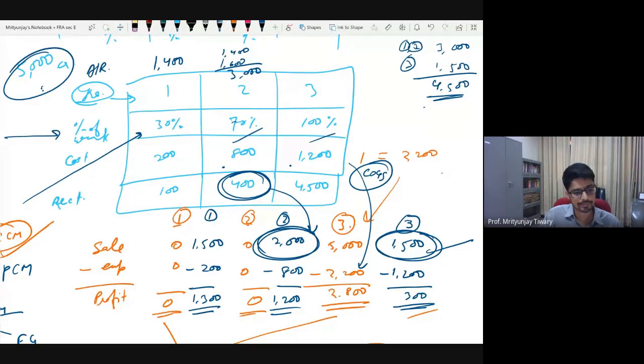ठीक है, समझ आया? What will happen to the cost and also what will happen if I receive extra money or I receive less money? Any questions up till here?